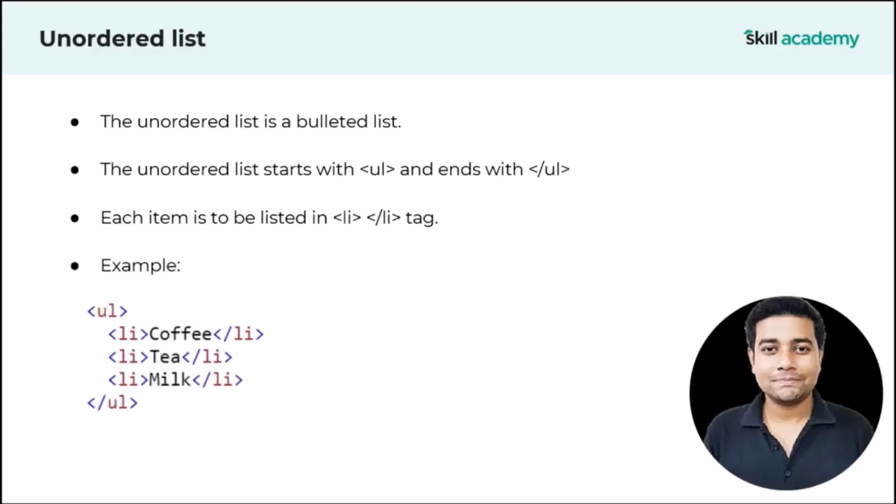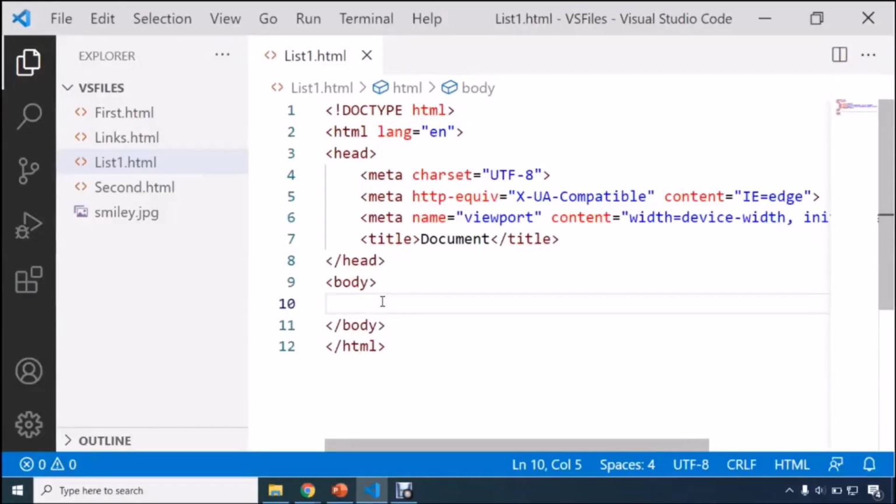Practically, I'll show you how we can use UL and li. Let me show you a quick example of UL li. Let's take an example of this. Here we are using an unordered list, and in this unordered list, I want to display this set of items, let's say coffee, tea, and milk. So how are you going to write coffee, tea, and milk with the help of li tag? The moment you write this information in your HTML page, this is the output you are going to have. I hope it is clear. If you want to use unordered list, use UL tag. And in order to display the set of items, we are going to use li tag. So now I would like to show you practically how we can use this unordered list.